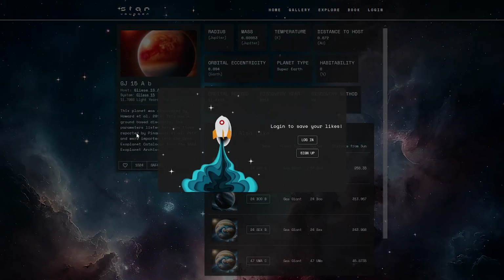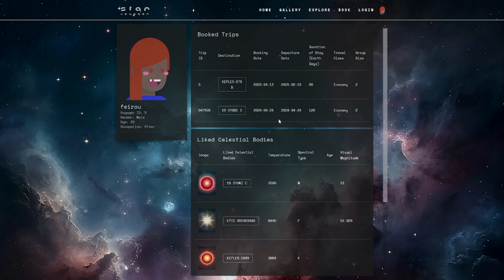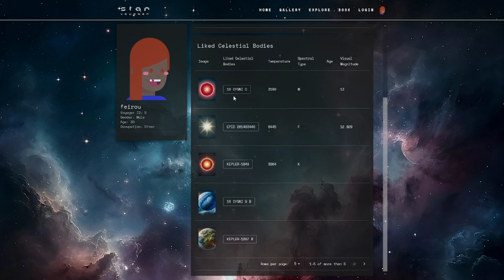So let's quickly do that. Just putting my information right here and log in, which will take you to my user profile page with some basic demographic info here. You can see a list of the trips that we recorded, the day I booked, the day I will be traveling, right, and some other information. We also have a list of the planets that I liked, and you can remember that as a list. From here, we can jump to any one of them.